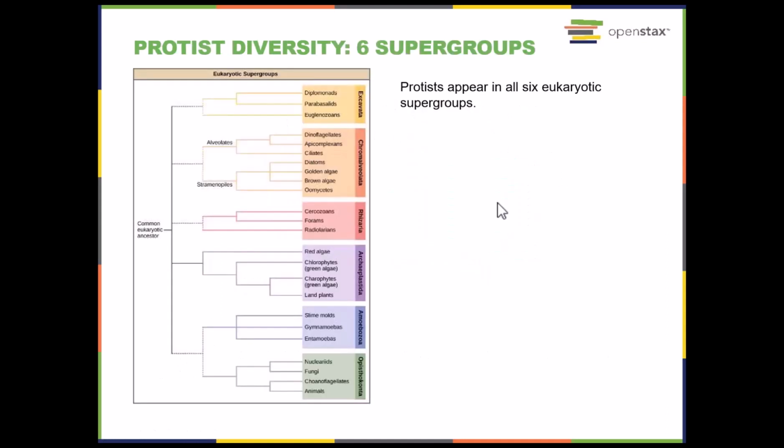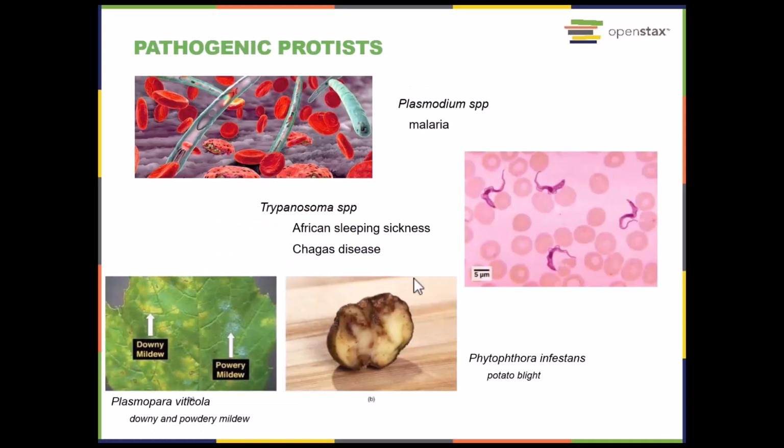Now this shows us the supergroups for the protists. Again, keep in mind that different books will show you different things because it really has not been resolved. We do not know exactly how to resolve the protist group. Some protists are pathogenic. Up here we see the organism that causes malaria.